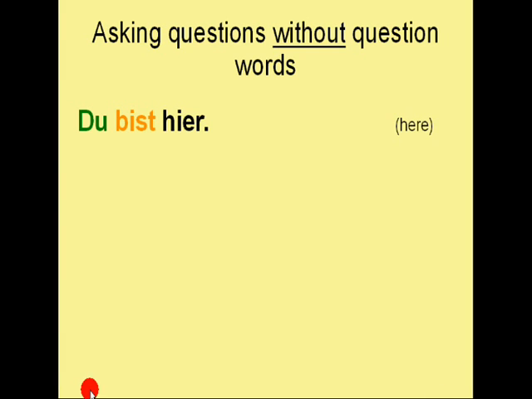We have for instance the sentence Du bist hier, which means you are here. Now if you want to turn that into a question, simply switch the place of the subject and the verb. The subject in this case is the personal pronoun du, and the verb, of course, the conjugated verb of to be is bist. And now I have changed their places, and there I have the question. Bist du hier? Are you here?